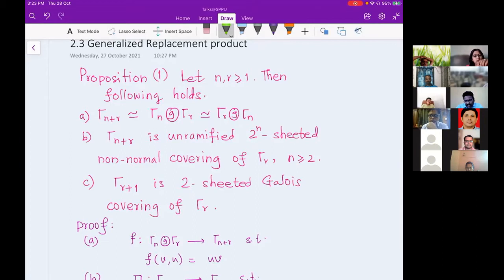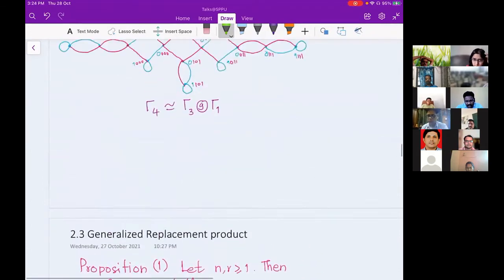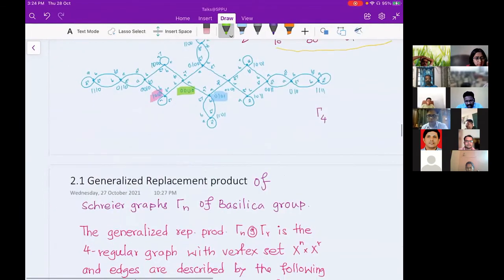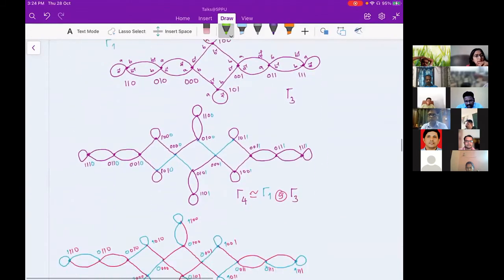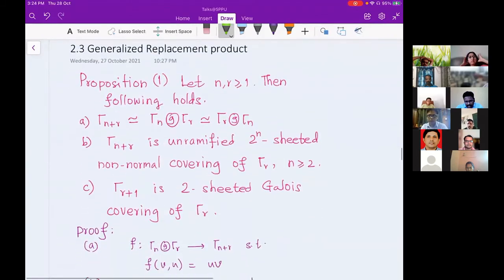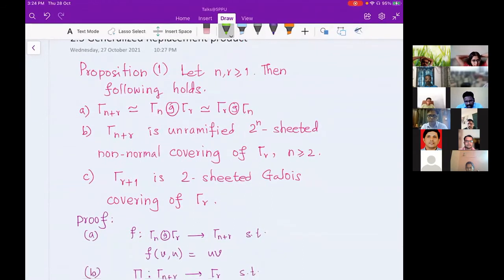Excuse me, this Proposition 1 is for the Basilica group, right? For the Basilica group, yes. We are in the Basilica group. Here in the title I wrote what we are seeing now for Basilica. You also said that it is true for other groups, right? Yes. Later on, we realized that it is true. That's why our collaboration with Daniel happened.